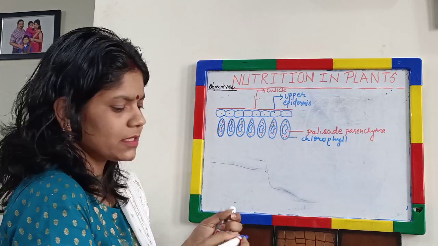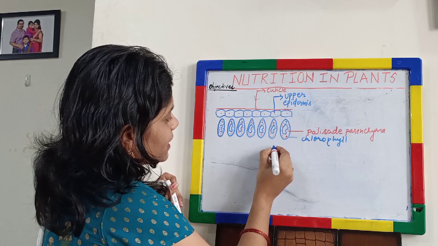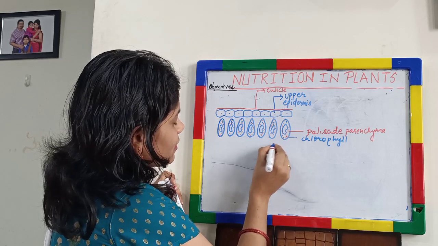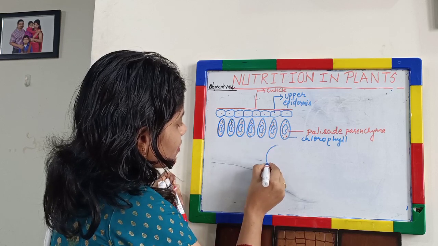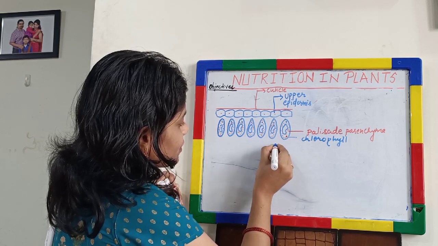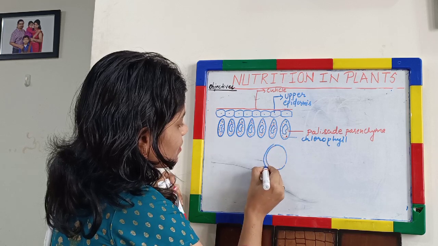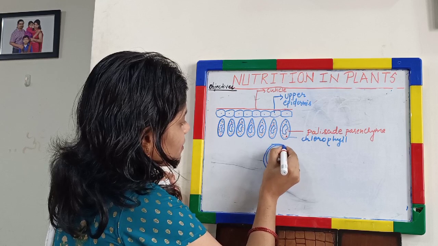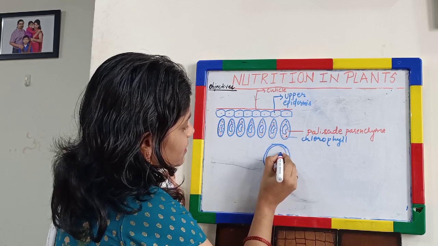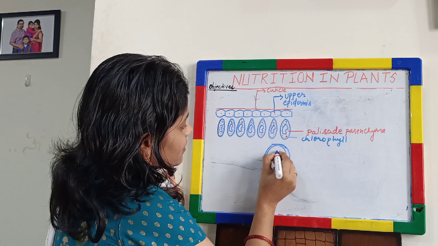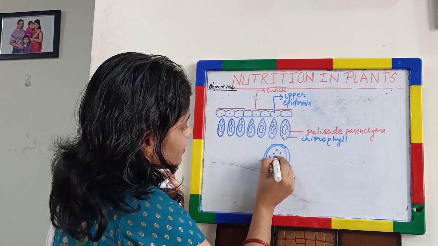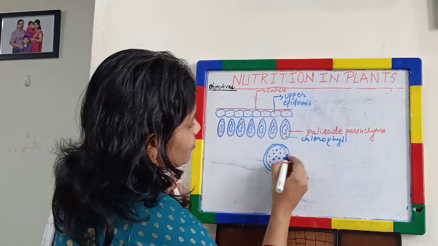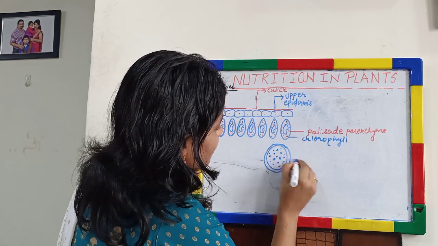Below this are irregular cells, and there is a bundle sheath cell actually. Inside that, vascular bundles are present. You may draw it as a vascular bundle.